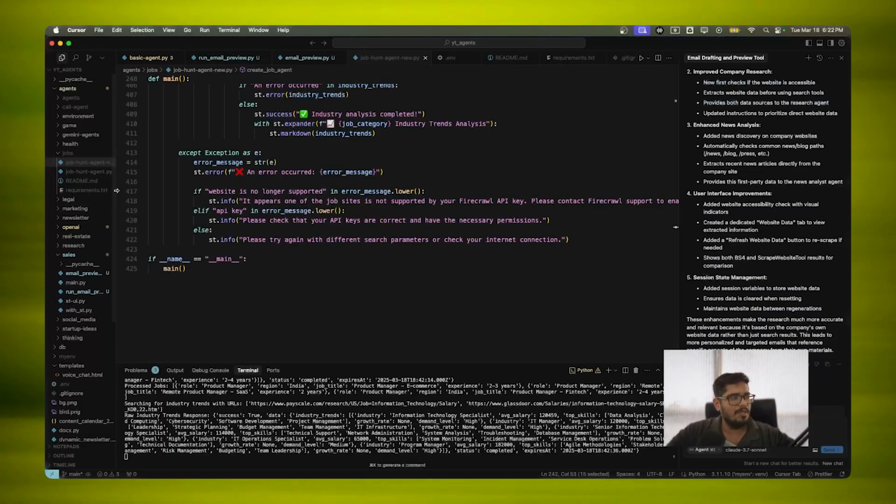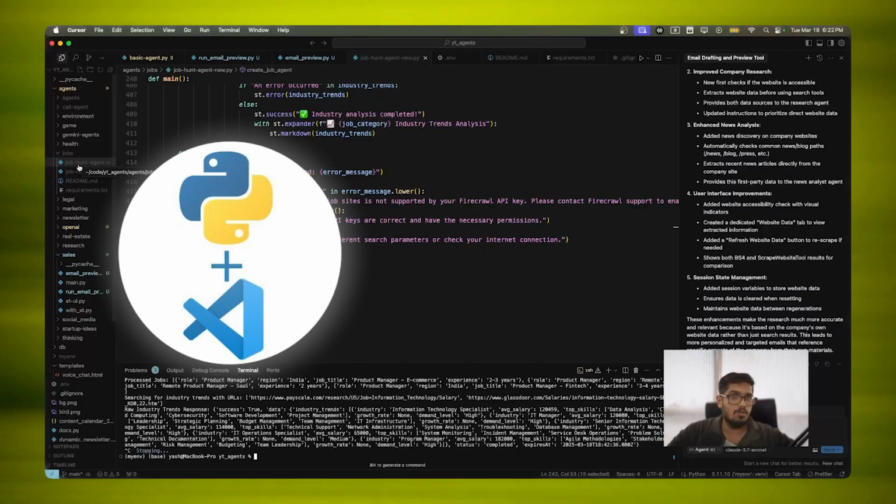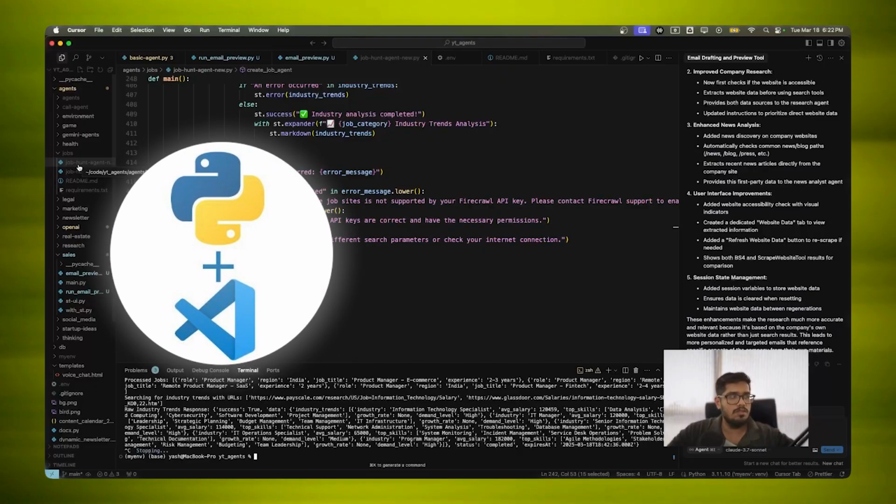That being said, I understand that you may not be developers and probably don't know how to use this. How do you use it, right? That's a good question. You essentially need to install Python on your computer and VS Code, and there's a course in the description in case you want to learn how to run these agents.